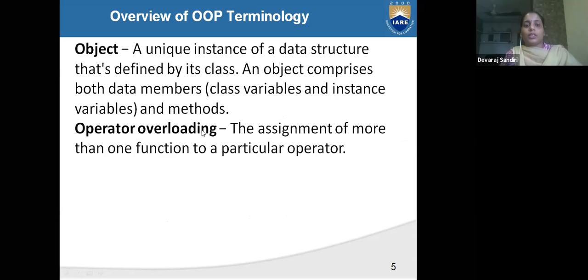What is an object? An object means a unique instance of a data structure that is defined by its class. An object comprises both the data members, class variables and instance variables, and methods. Operator overloading is the assignment of more than one function to a particular operator.